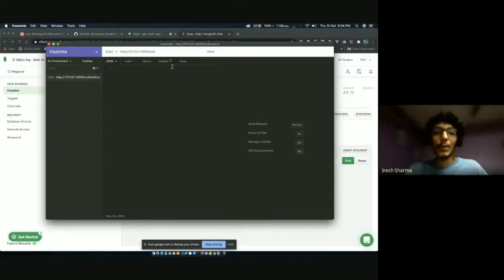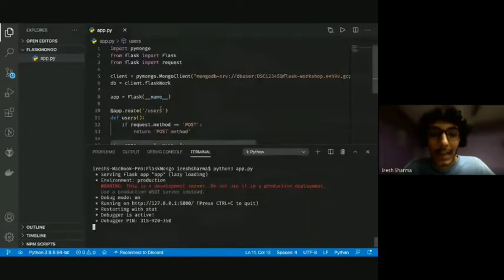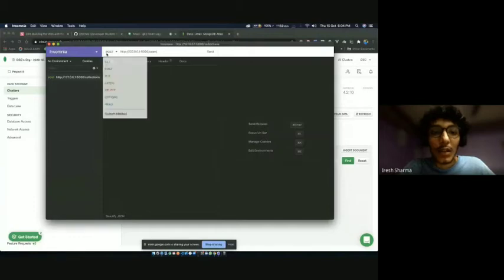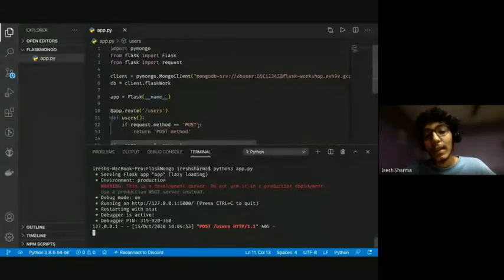So what I'm going to do now is, you see this URL, 127.0.0.1 colon 5000. This is what we get from here, right? And then I defined a route called slash users. So I have a route called slash users here. And over here, I can select what kind of request I'm sending. So I'm going to send a post request. This is actually going to give me an error which says method not found. That happened because I, as a user, was expecting a post method, but I never told my application that this route can also get a post method, right?